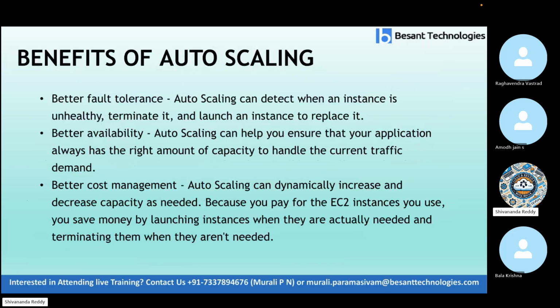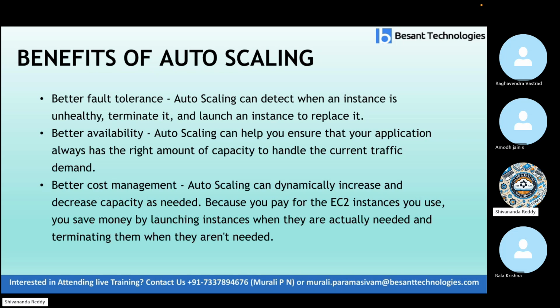Then what benefits will we get if we use auto scaling? Auto scaling brings 3 benefits. One is better fault tolerance: auto scaling can detect when an instance is unhealthy, terminate it, and launch an instance to replace it. So for example, 10 servers are running, and two servers are not healthy, meaning there is some problem with those servers. Then it will terminate those servers and create new servers. Better availability: auto scaling can help you ensure that your application always has the right amount of capacity to handle the current traffic and demand.